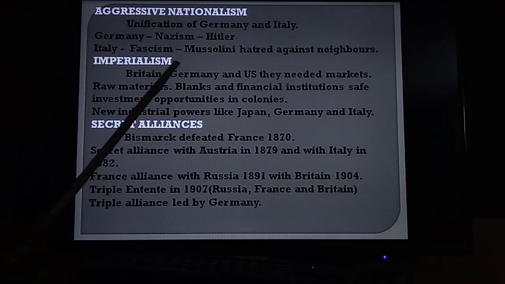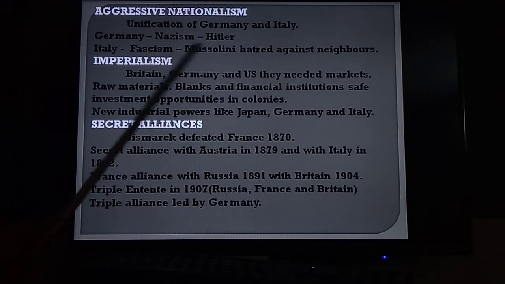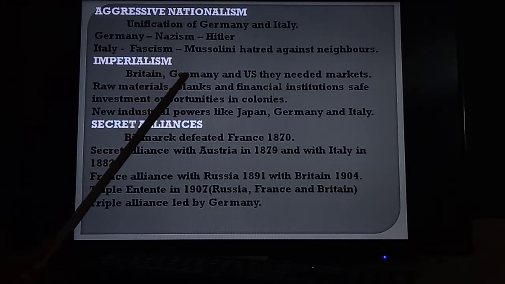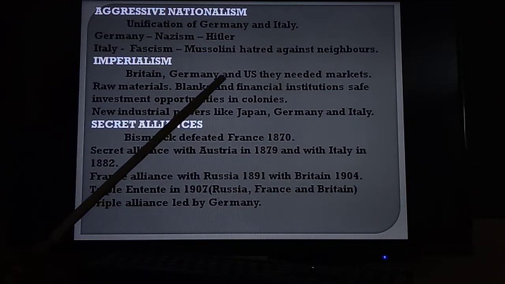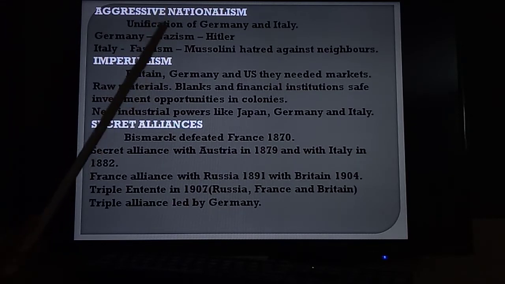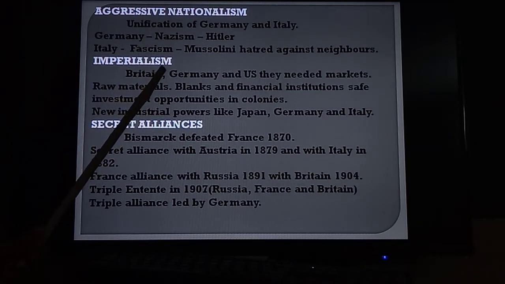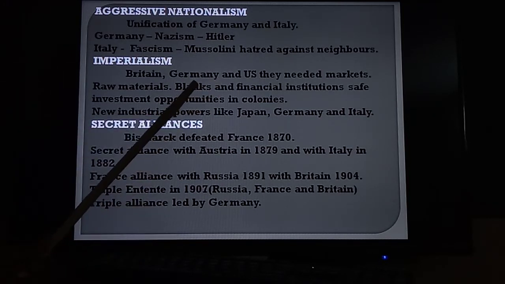The second one is imperialism. We know that in the world, especially European countries started colonies in African and Asian countries. So African and Asian countries were plundered by European countries. Which countries? Britain especially, Britain, France, Netherlands, Portugal, etc. So they set up political power in Asian and African countries.